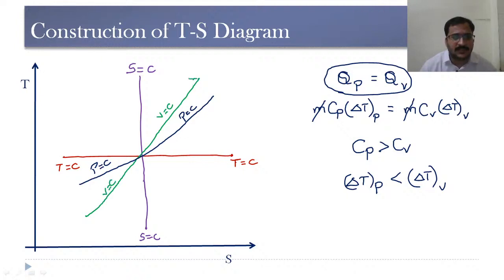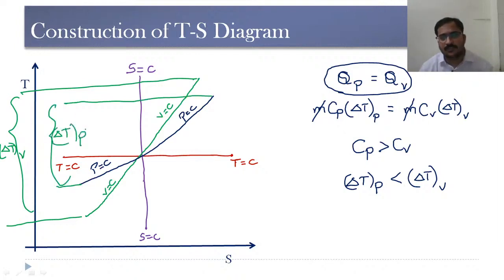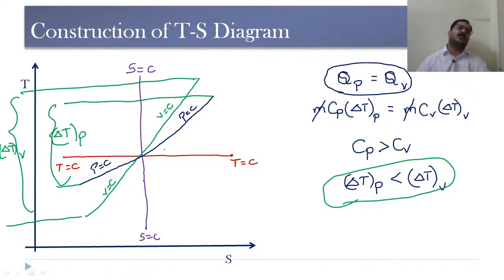The reason is very simple here. The change in temperature delta T during constant volume process must be more than the change in temperature during constant pressure process. So in order to get this equation, we need to draw the slopes like this.